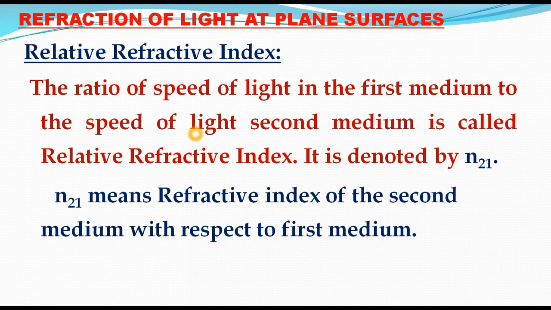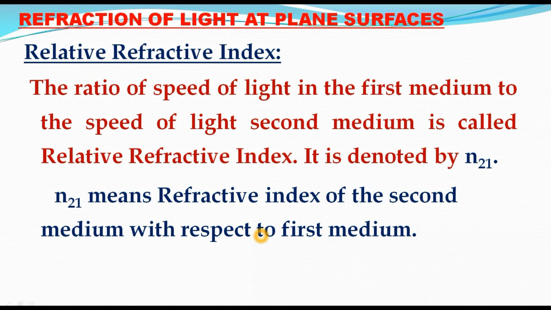What is the difference? In case of absolute refractive index, the first medium should be air or vacuum. But in case of relative refractive index, there is no need to take air or vacuum. Both are different dispersive media: water, diamond, water, glass, glass, diamond, like that. So the ratio of the speed of light in the first medium to the speed of light in the second medium is called relative refractive index. It is denoted by N21.